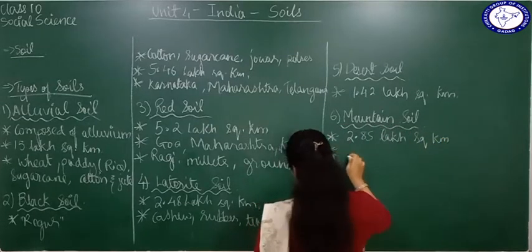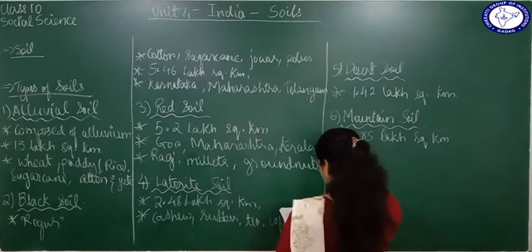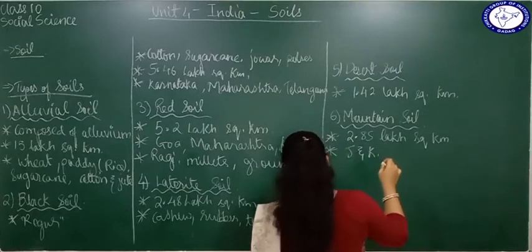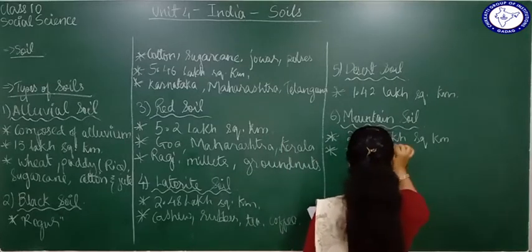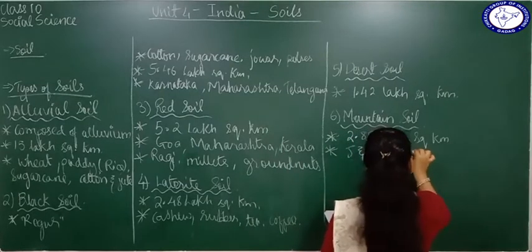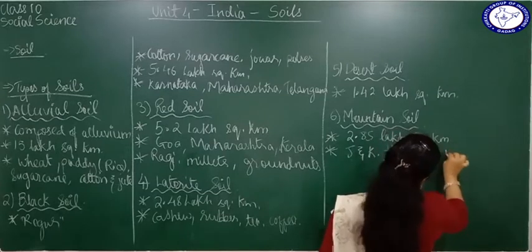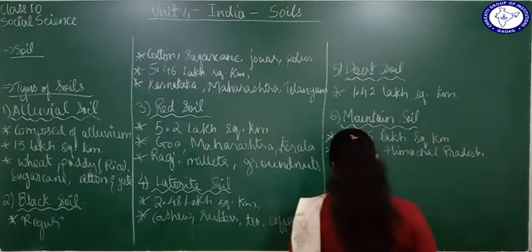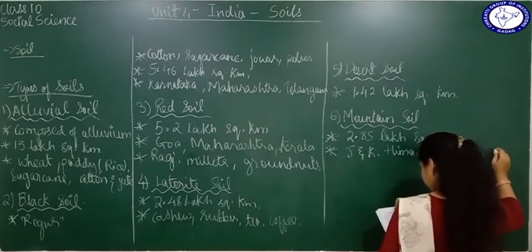The different regions where the mountain soil is found are Jammu and Kashmir, Himachal Pradesh, Manipur, and so on.